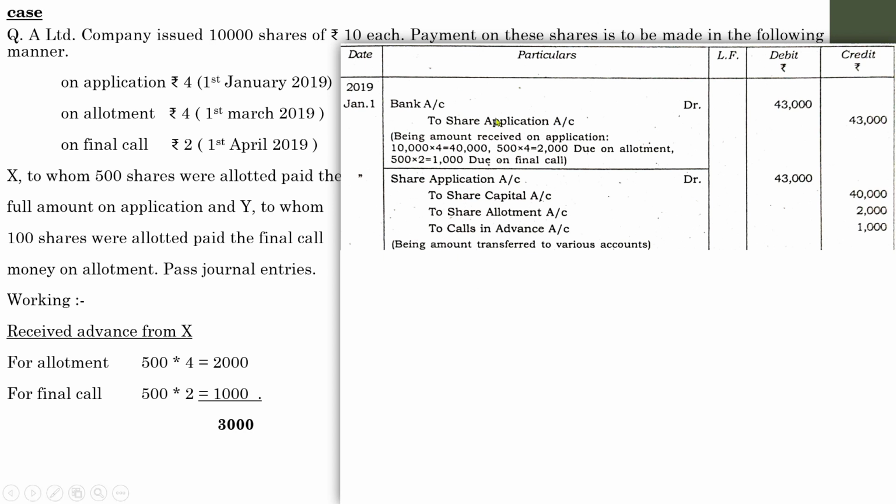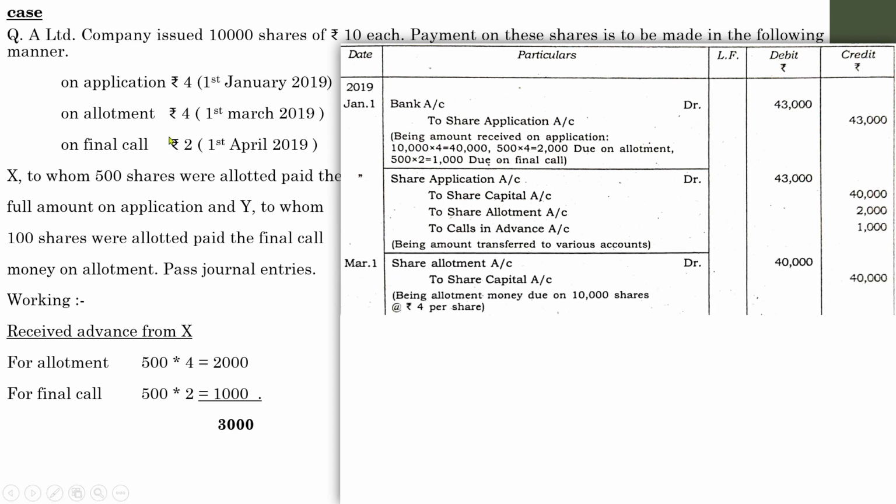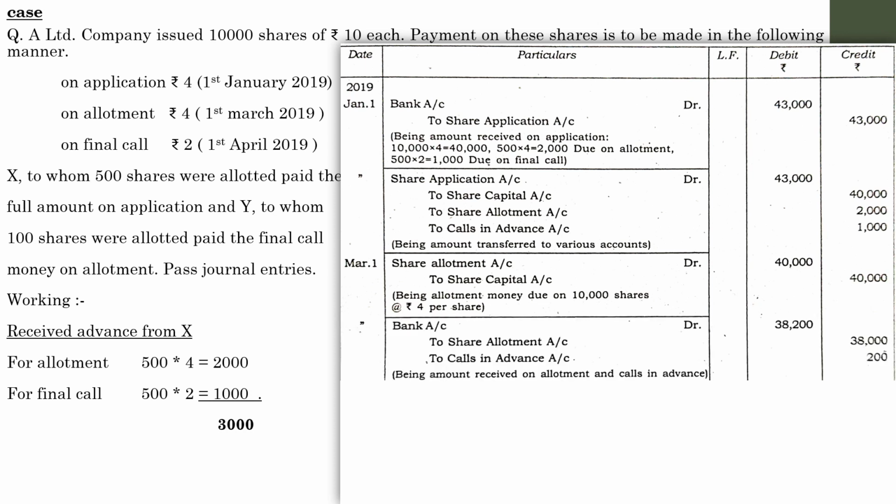Next one, once the application is complete, you have to go for the allotment. In the case of allotment also there is an adjustment. First of all, you need to pass the due entry. Adjustments usually come in the case of bank entries. So first one, due entry: the amount to be collected is 10,000 into 4, 40,000, being allotment money due on 10,000 shares at rupees 4 per share. Once the due entry has been passed, the company has made the necessary arrangement for collecting the payment. The entry is bank account debit, to share allotment and calls in advance.